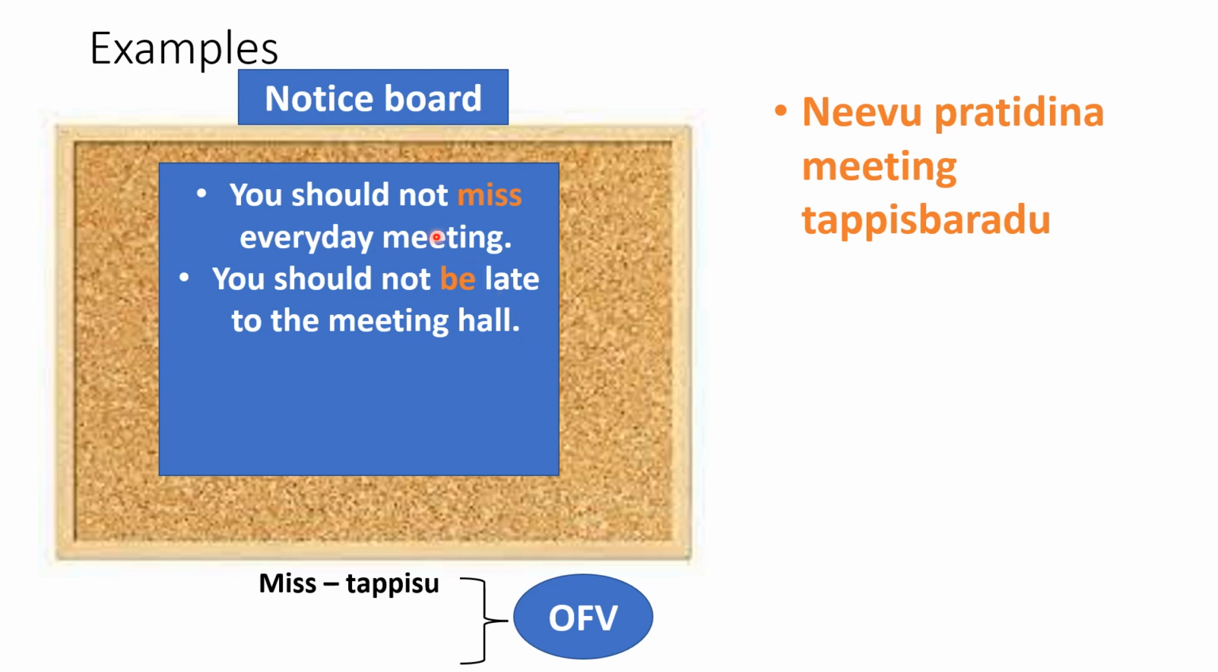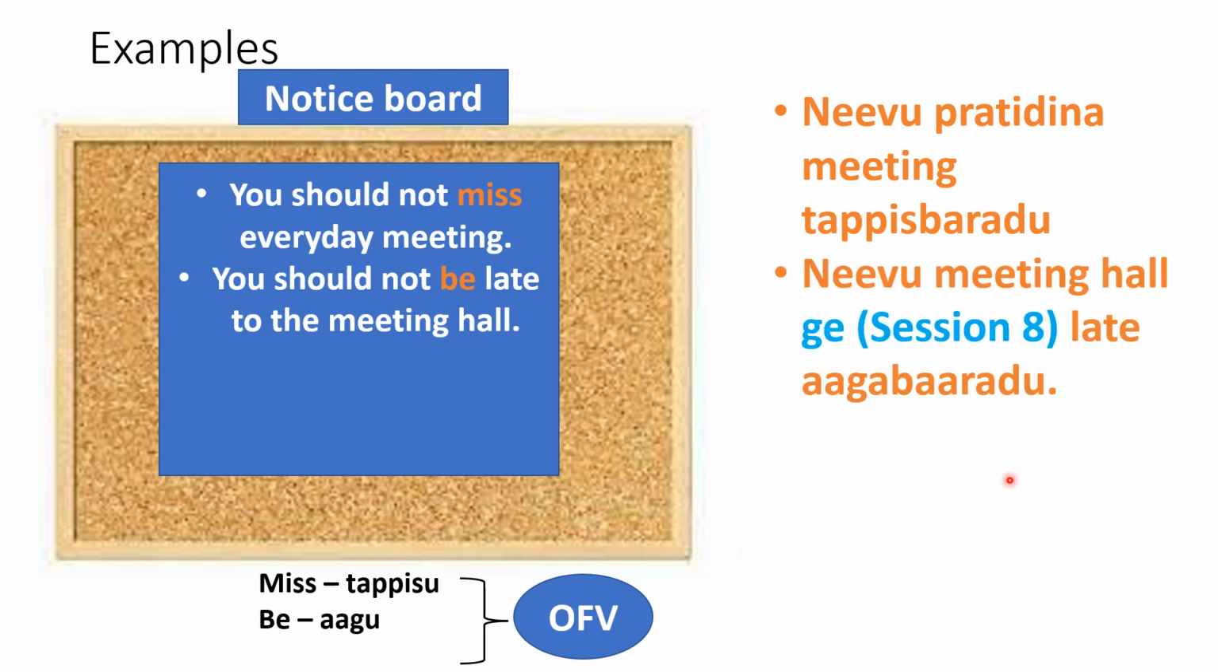Now the next one: you should not be late to the meeting hall. Now be is the OFV, right? Be in Kannada is agu. Right now, according to the situation, the proper OFV to be used is agu. So now how will you translate this? The answer is ನೀವು ಮೀಟಿಂಗ್ ಹಾಲ್ಗೆ ಲೇಟ್ ಆಗಬಾರದು.